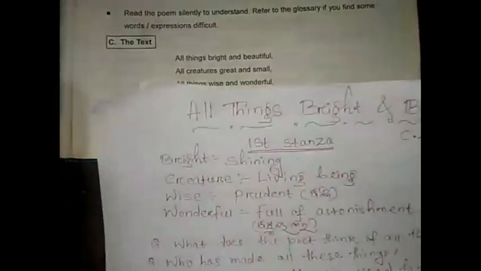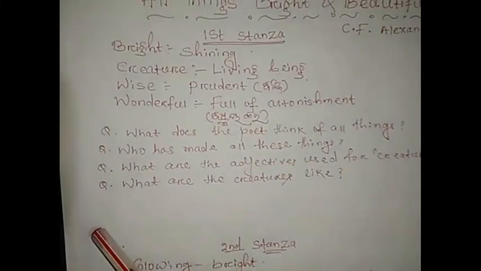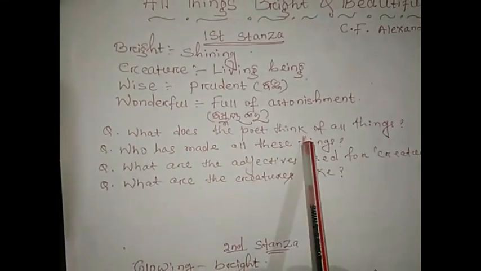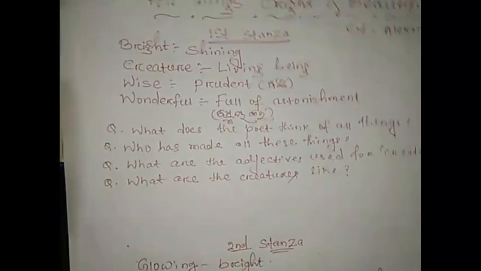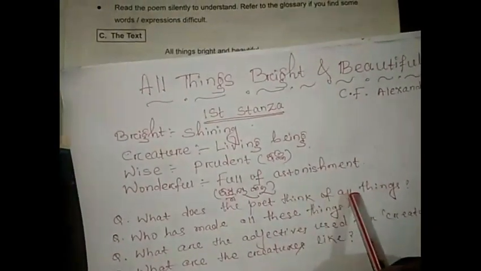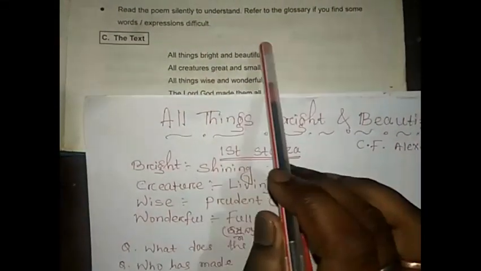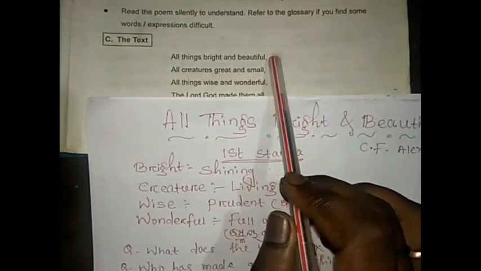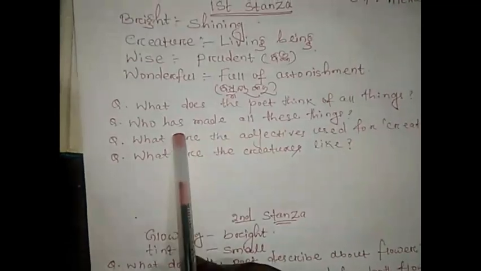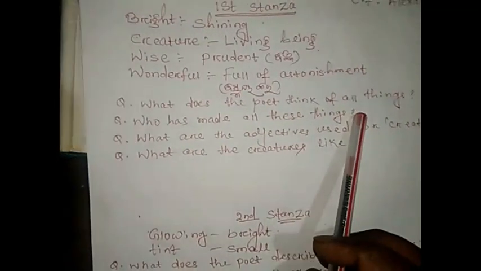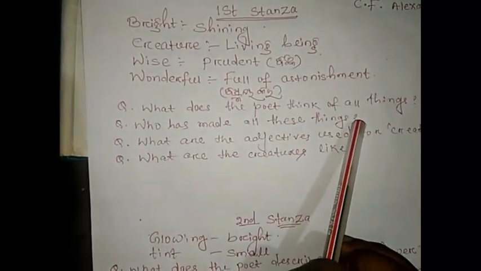I make many types of questions for you to understand better by the questioning method. What does the poet think of all things? The answer: all things are bright and beautiful, and wise and wonderful. Who has made all these things? God has made all these things.